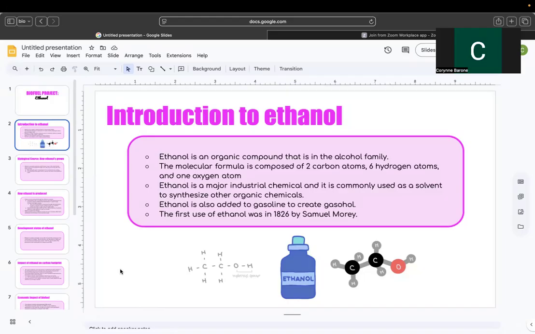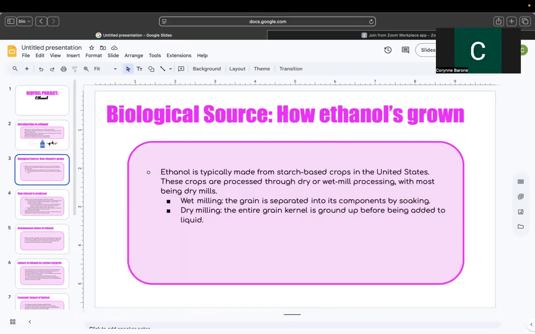It is also added to gasoline to create gasohol, which is where most ethanol is used. The first use of it was in 1826 by Samuel Morey. And here's a picture of the molecular compound of ethanol.